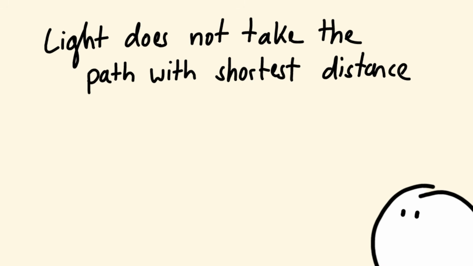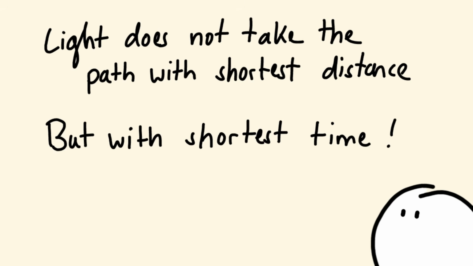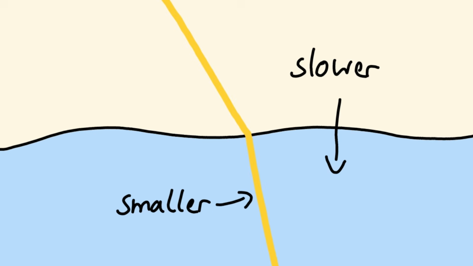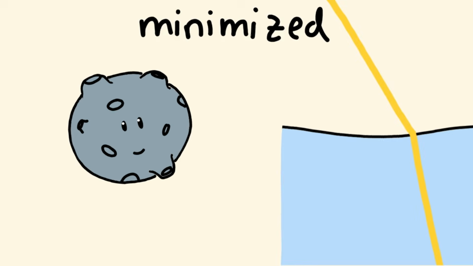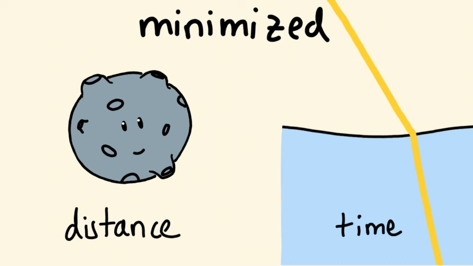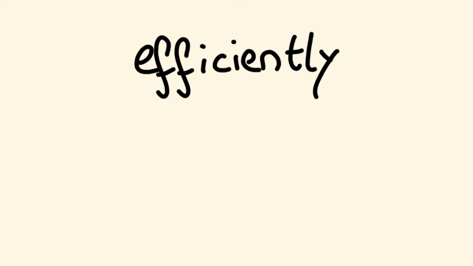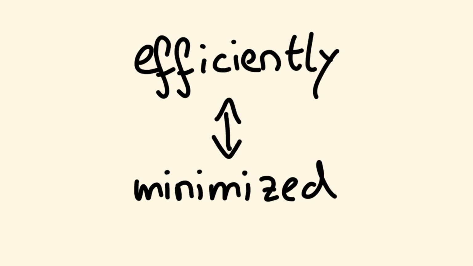Now the light beam bends. Why? One answer is Snell's law. The other answer, or actually kind of the same answer, is light does not take the path with the shortest possible distance, but with the shortest possible time. Light travels more slowly in water, which is why the distance covered in water is smaller. This is faster than this. So in both cases, something gets minimized, either the distance or the time. So all things move efficiently in the sense that something gets minimized.